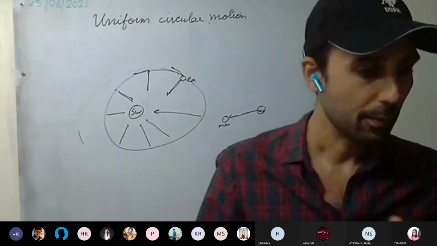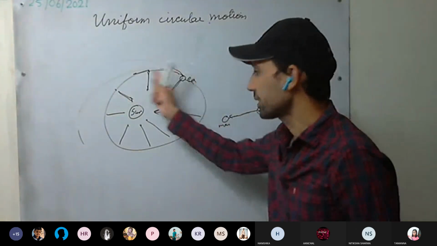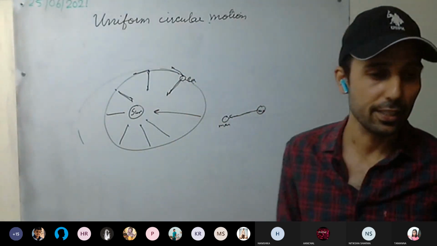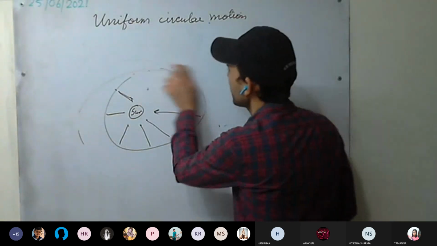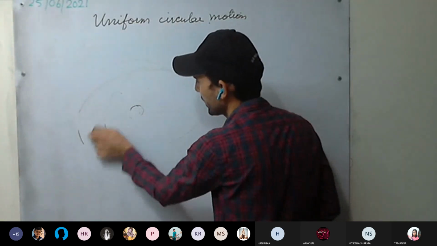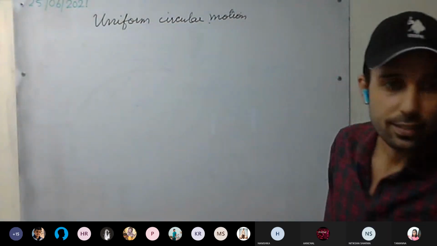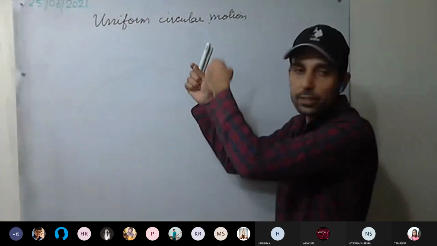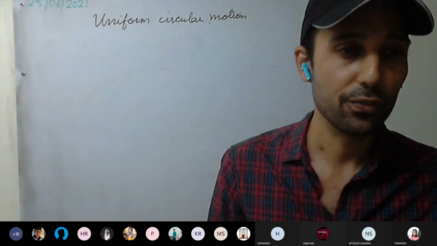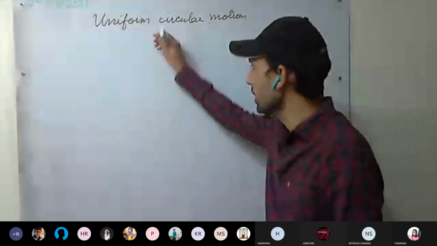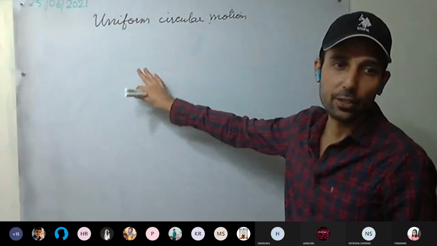More examples are there. The Moon as well: Earth and Moon, the same reason, gravitational force between the Earth and Moon. And the stone tied to a string we already discussed. It's the tension in the string that provides the centripetal force. These were a few examples of circular motion, with different kinds of centripetal forces acting on the body.